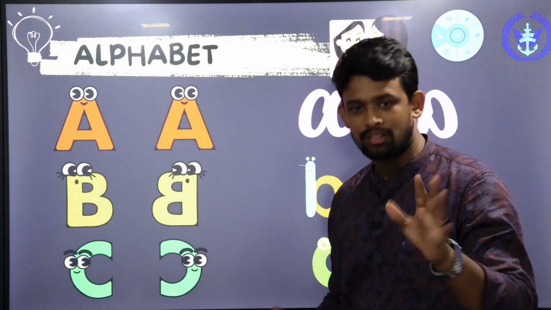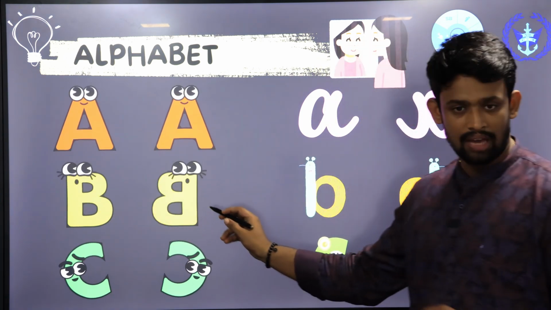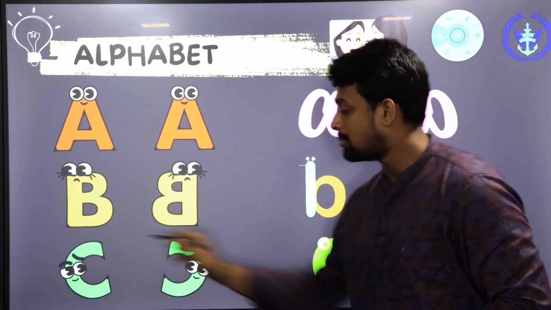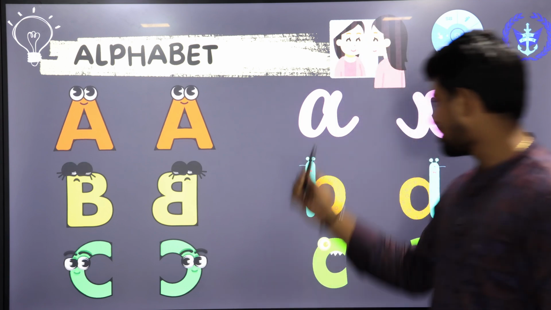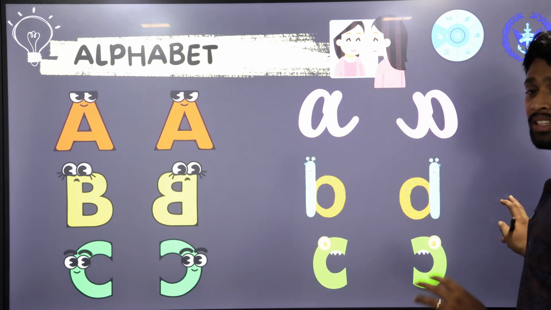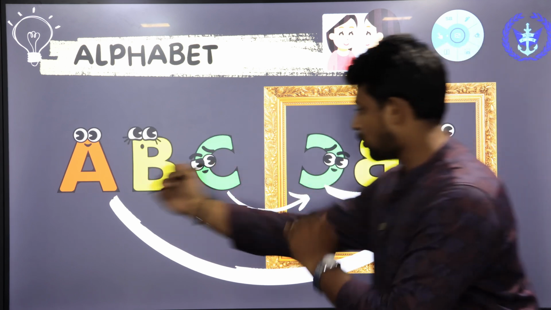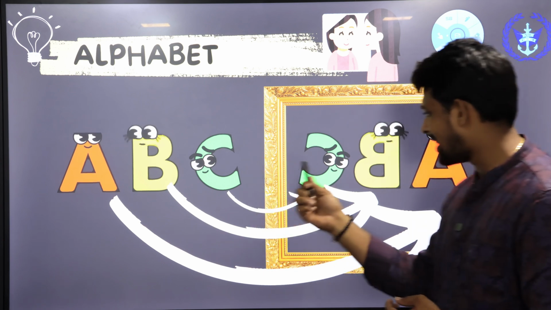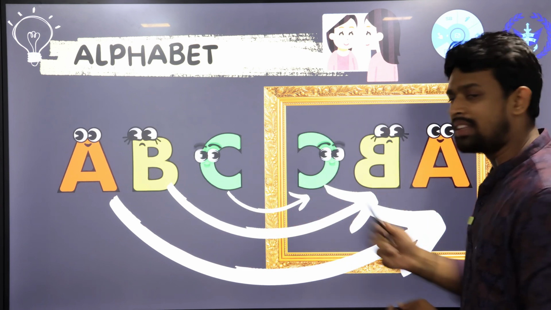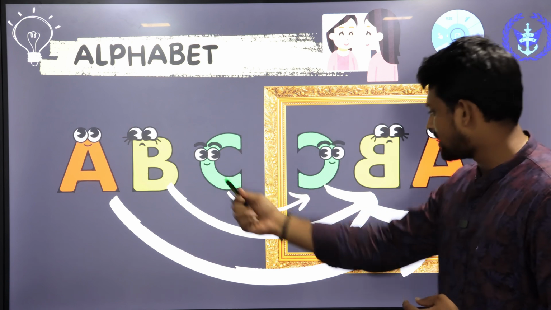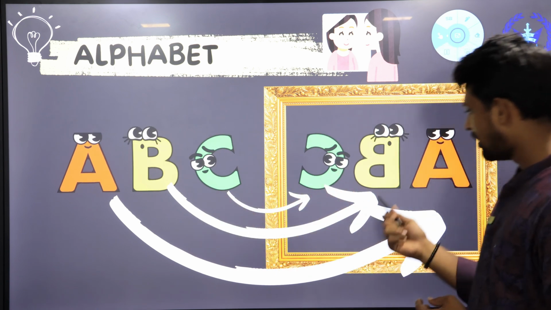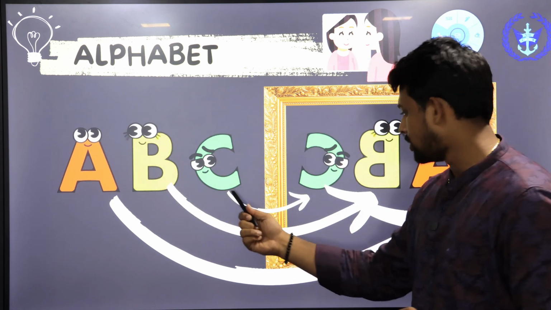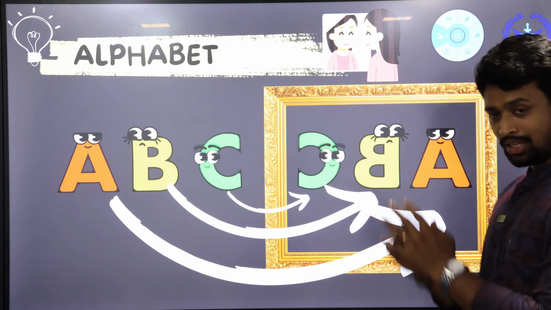A will not change much, whereas B will have a big change. C does have a big change. In water images, C will not have a change, but in the mirror image, C will have a change. So this is small a, B and C, and this is how they are written as a word. For example, if you write a word like A, B, C, in the mirror image, it is written as C, B, A, in the lateral inversion. C is written like this, then B, and then A. So the order 1, 2, 3 should be changed into 3, 2, 1. That is how you write it.